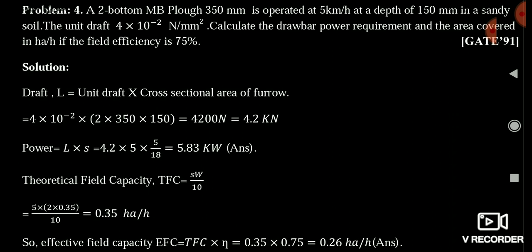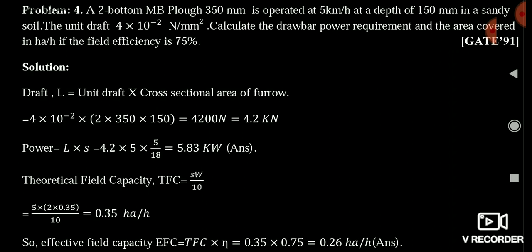Now friends, coming to theoretical field capacity. Theoretical field capacity is simply the width into speed by 10. Speed is 5 kilometer per hour, width is 0.35 meter and it is a two bottom plough. Friends, you have to remember this, it is a two bottom plough, so we have to multiply the width 2 times. That's why you multiply the width by 2 and you get the theoretical field capacity, that is 0.35 hectare per hour.